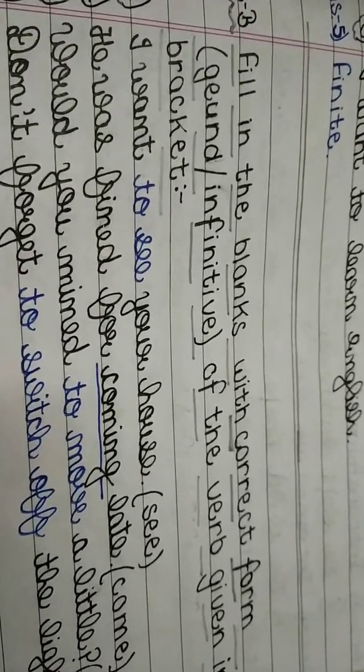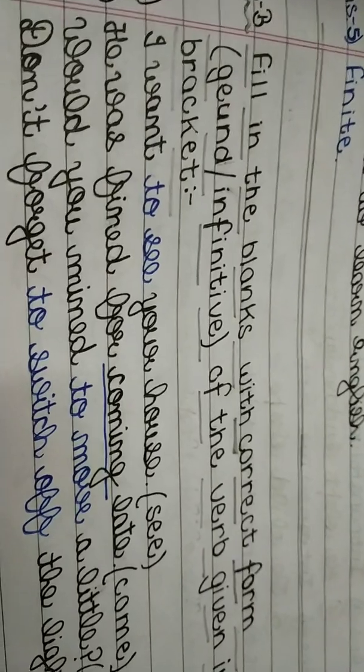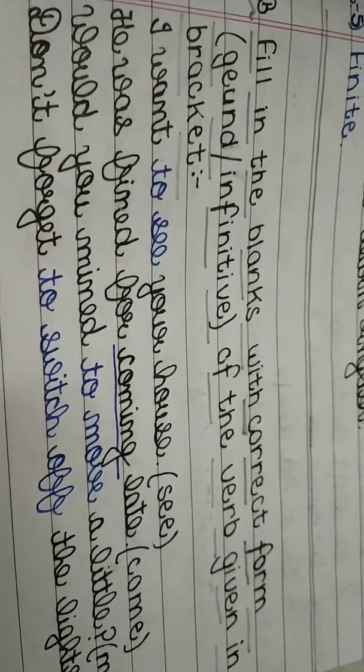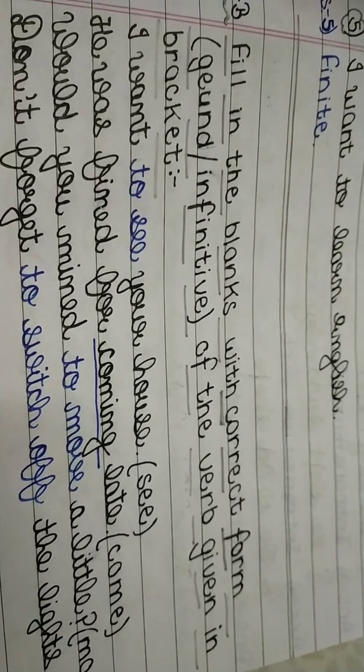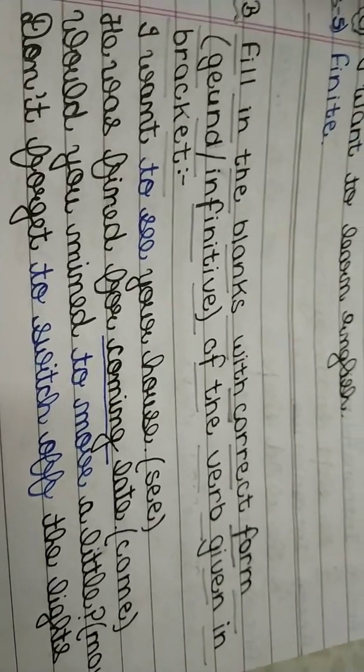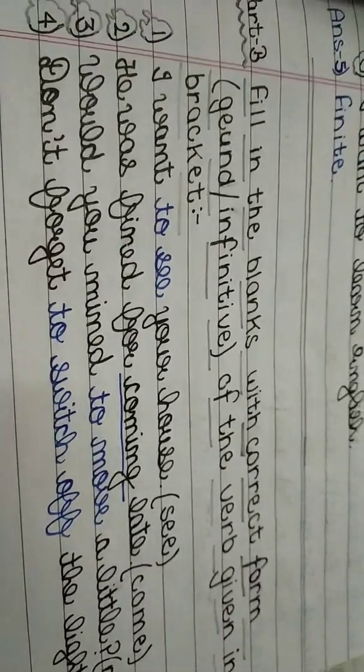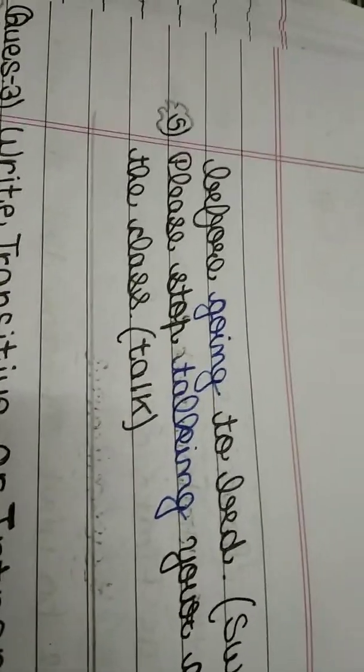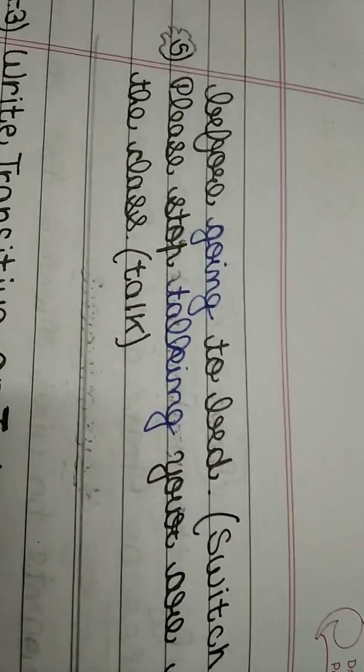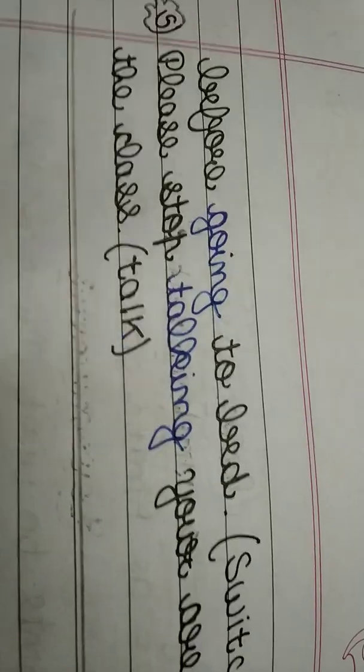Fill in the blanks with the correct form, gerund or infinitive, of the verb given in brackets. I want dash your house. In this sentence, to see is the answer. He was fined for coming late. In this sentence, coming is the answer. Would you mind to move a little? In this sentence, to move is the answer. Do not forget to switch off the lights before going to bed. बेड पर जाने से पहले लाइट्स को ऑफ करना मत भूलना. In this sentence, to switch off and going are the answers. Please stop talking. You are disturbing the class. In this sentence, talking is the answer.